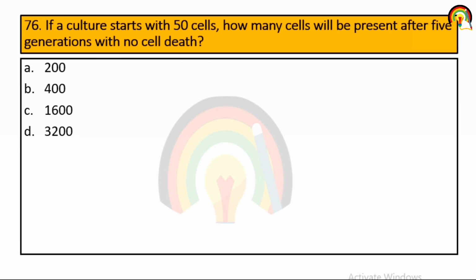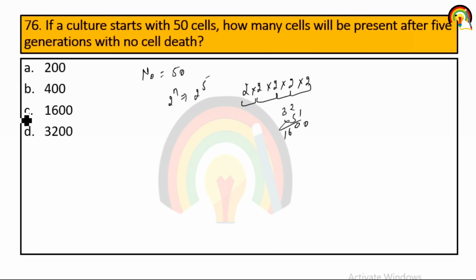Next one, if a culture starts with 50 cells, how many cells will be present after 5 generations with no cell death? After 5 generations, it's mainly 2 into 2 into 2, 4, 8, 16, 32. So it's 1600, that is C.